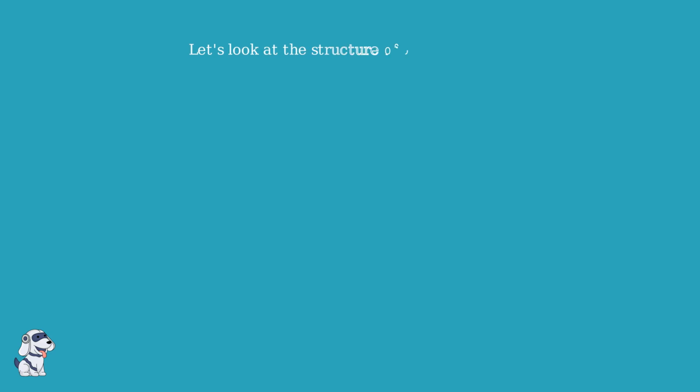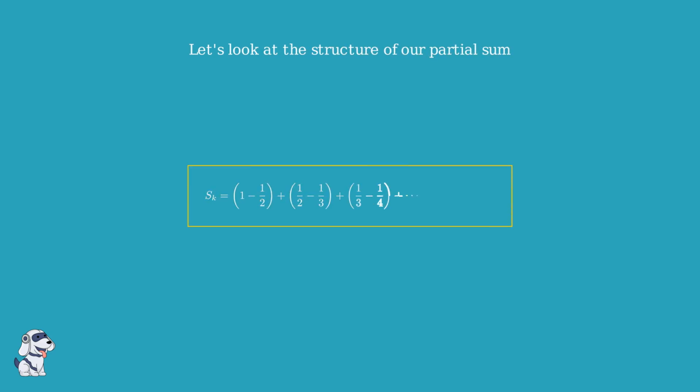When we write out the partial sum Sk using this identity, we get terms like 1 minus 1 half, plus 1 half minus 1 third, plus 1 third minus 1 fourth. Notice the pattern? Look closely at those adjacent terms, the negative 1 half and positive 1 half followed by the negative 1 third and positive 1 third. They are ready to disappear.